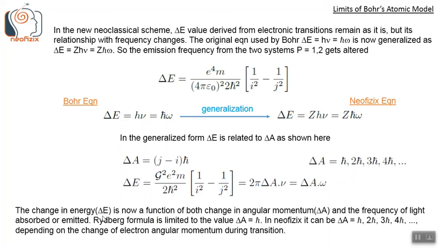The change in energy, the delta E, is now a function of both the change in angular momentum delta A and the frequency of light absorbed or emitted by the electron. The Rydberg formula is limited to the value delta A equals h bar. In neophysics, delta A can be h bar, 2h bar, 3h bar, anything, depending on the change of electron angular momentum during transition.